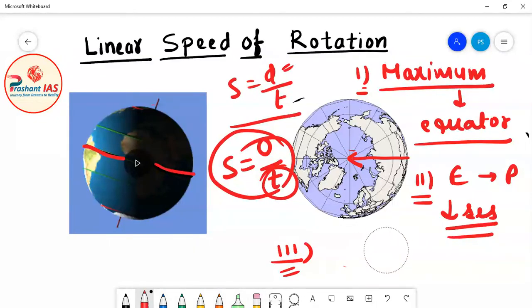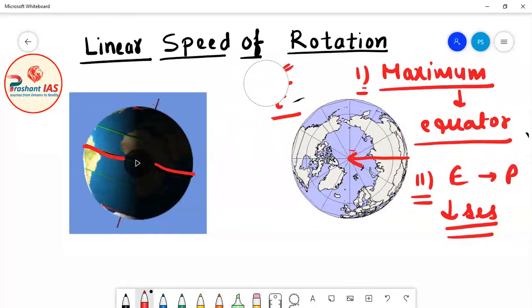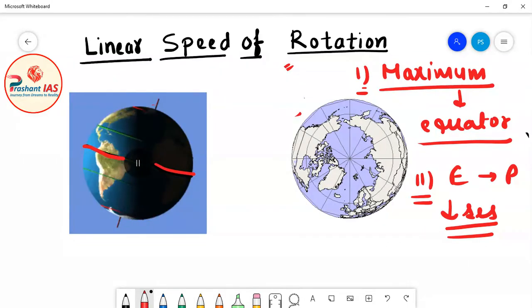Now friends, let's suppose that a person is standing on the pole. Now see the second diagram, it is very important.